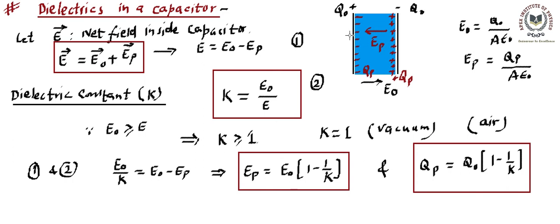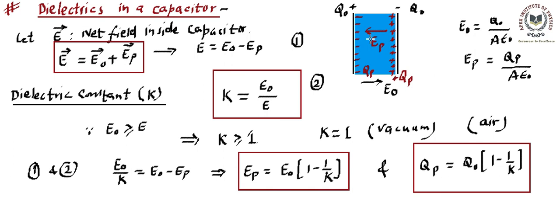Now, if this dielectric is absent, that means it is a vacuum. So that's one extreme. Now, if this dielectric becomes a conducting material, that means it is a metallic plate or metallic medium inside. So we know that if this is a plus Q naught, then this must be minus Q naught. That means QP must be equal to Q naught. So in case of metals, both the charges, the polarized charge, is equal to the original charge. This polarized charge is called the induced charge. That means QP and Q naught become equal. If QP and Q naught are equal, then you can find out what the K should be.